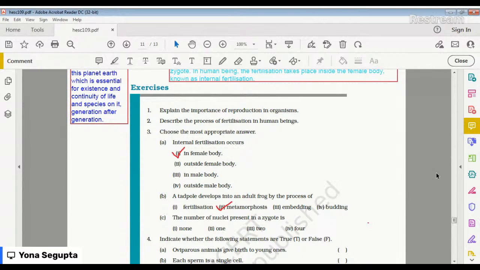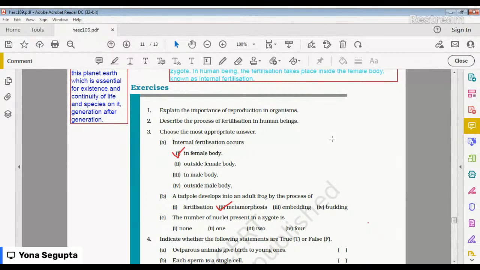Easy. What happens? First the eggs come, then the tadpole comes, and then it turns into an adult. So these are the changes.